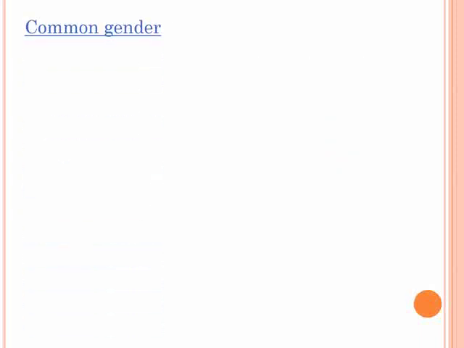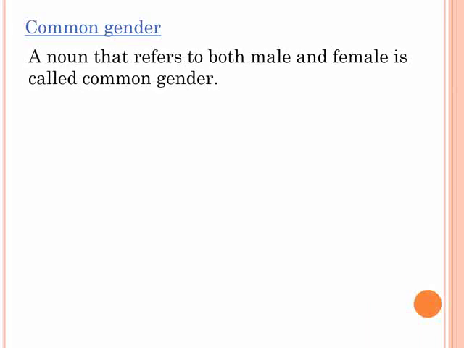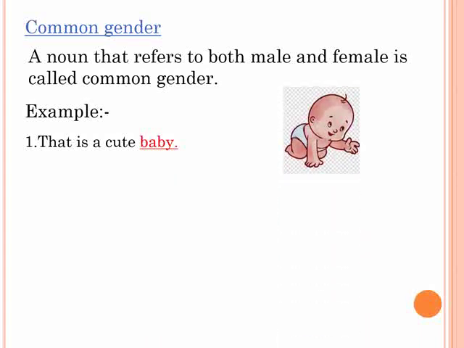Common gender, a noun that refers to both male and female is called common gender. Let's see some examples. That is a cute baby. See children, in this sentence baby is a common gender because we always say baby boy and baby girl. Yes, so baby is a common gender.